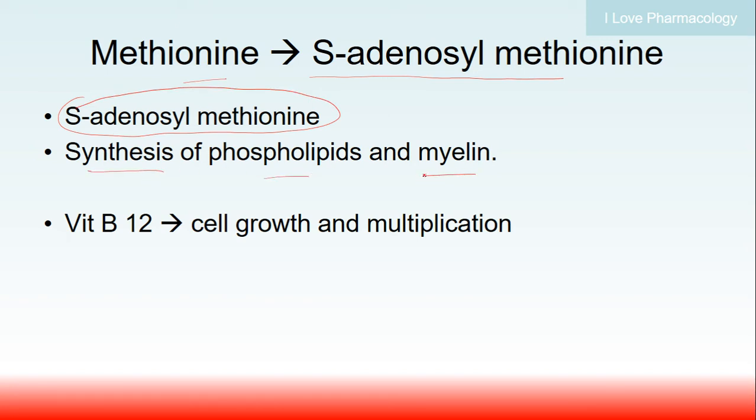So what happens if there is an interference with this function? There will not be synthesis of phospholipids and myelin in the neurons. And overall, vitamin B12 is required for cell growth and multiplication. Interference with vitamin B12 absorption as well as deficiency can affect cell growth as well as multiplication.